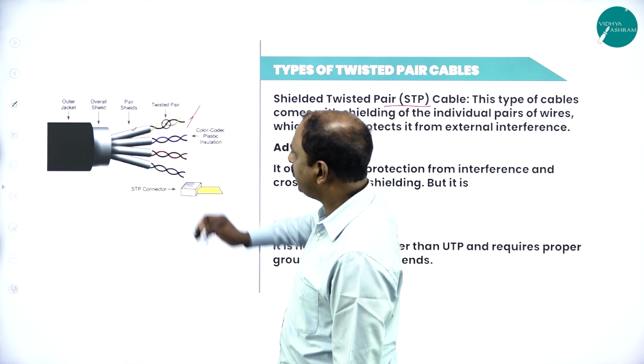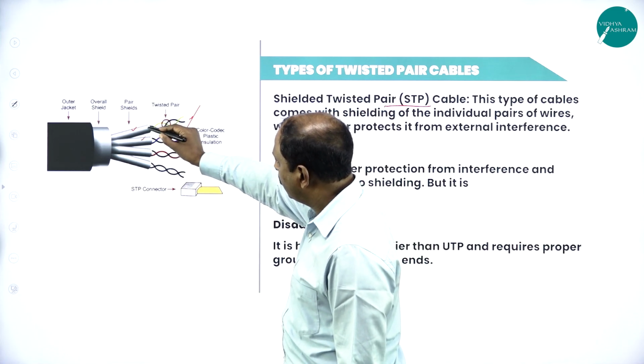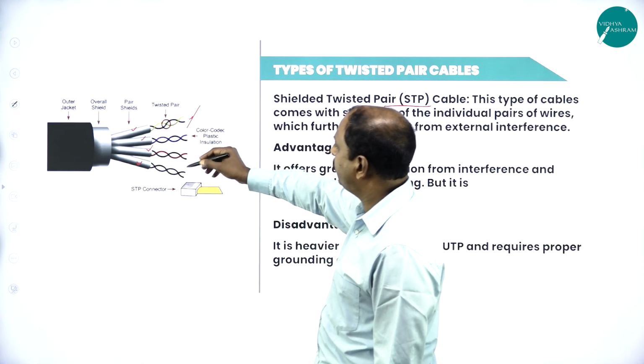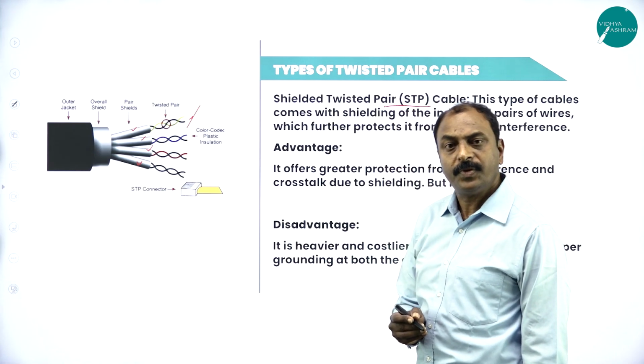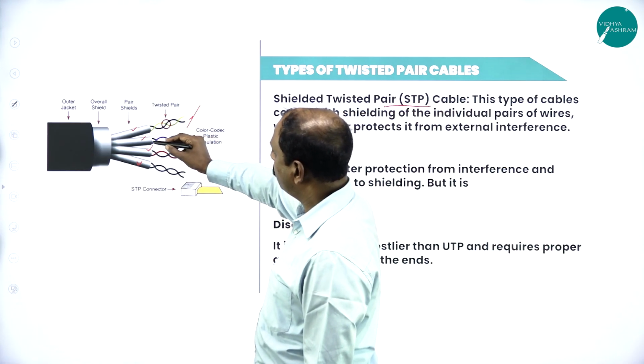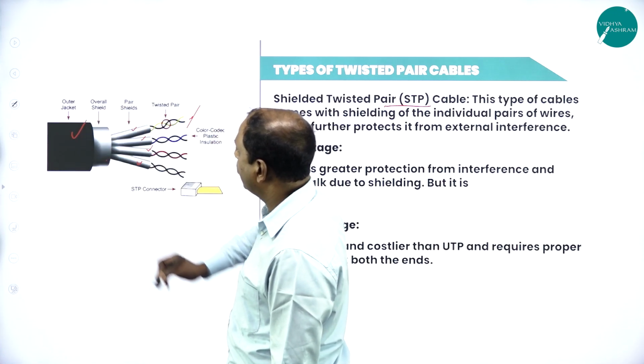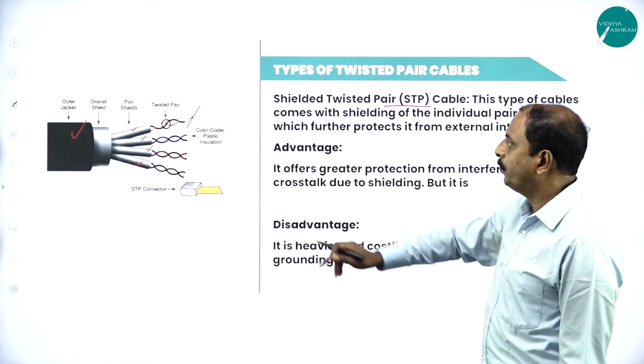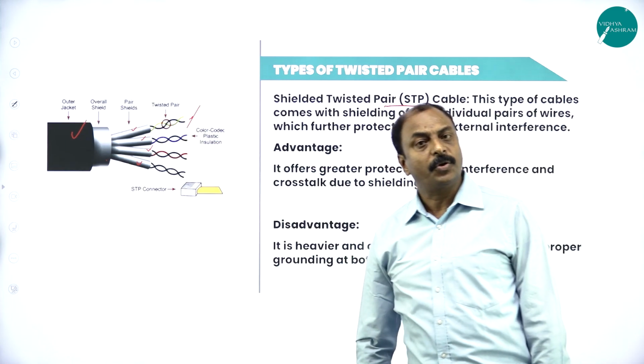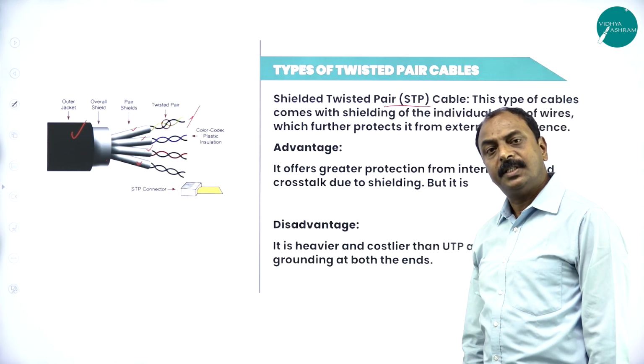This is one shield, and similarly they have many shields for different pairs of cables, and over it, again, we have one shield, and this is again an outer jacket. So this is how these cables are protected from outside disturbances.